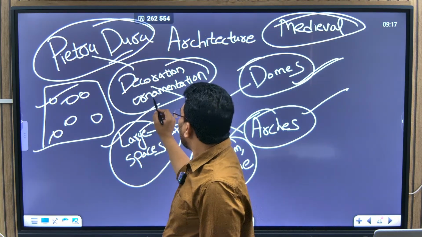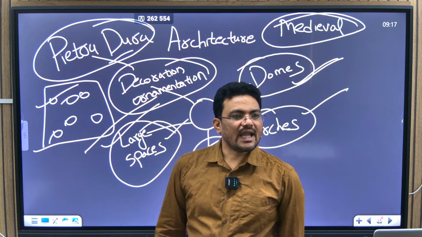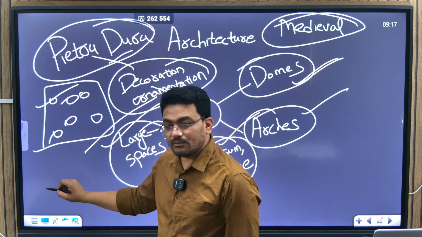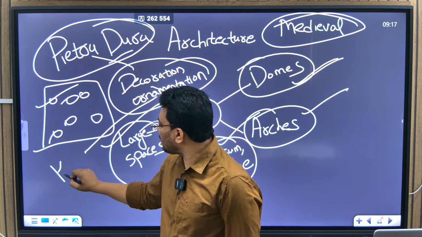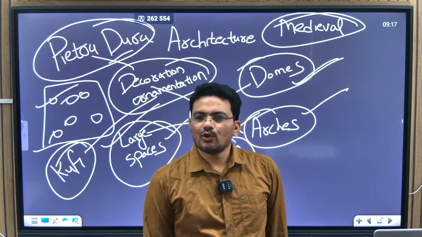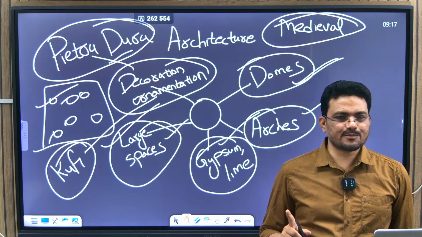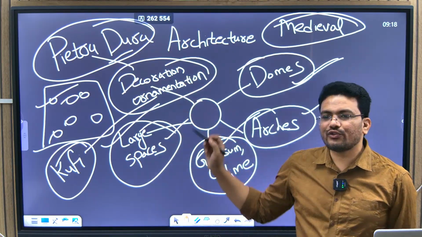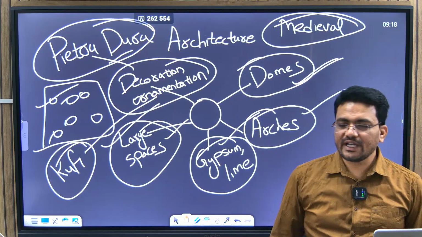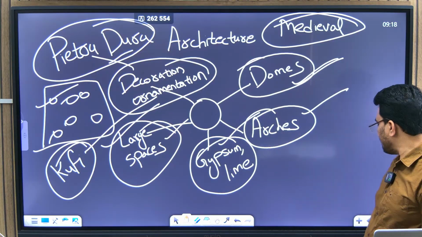Also on the walls, the verses of the Quran and some good writings, like socially relevant writings, were imbibed. This technique of writing those verses is called Kufi. So Kufi writing on the walls of these architectural spaces. So this Pietra Dura technique and Kufi technique were also introduced during medieval India. So during medieval India, we'll see some features.